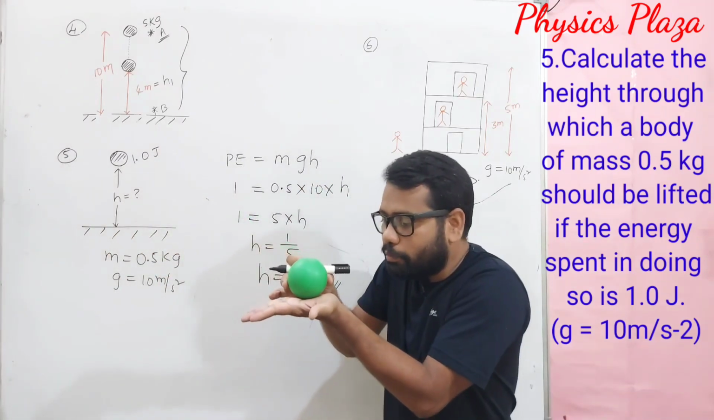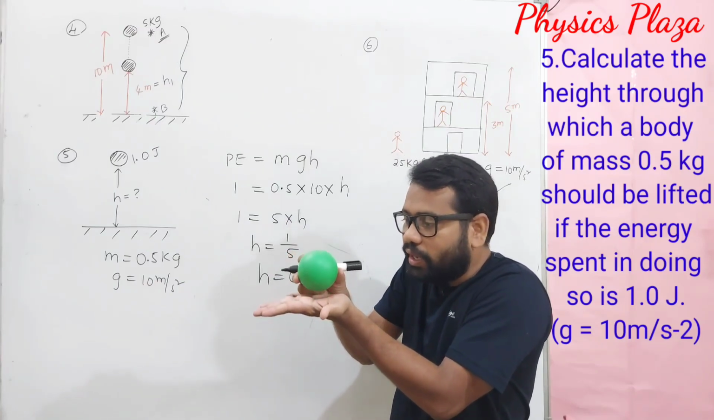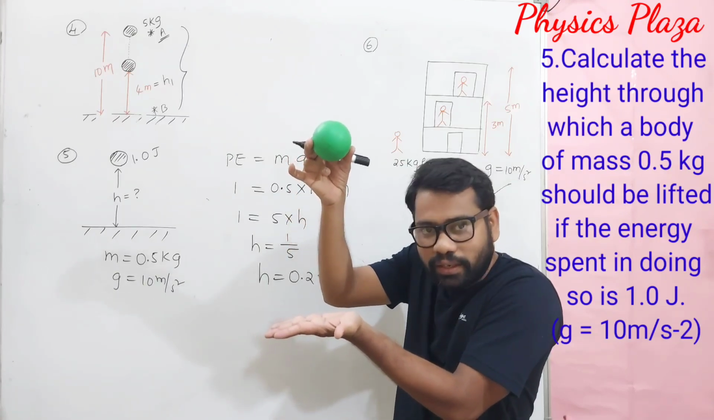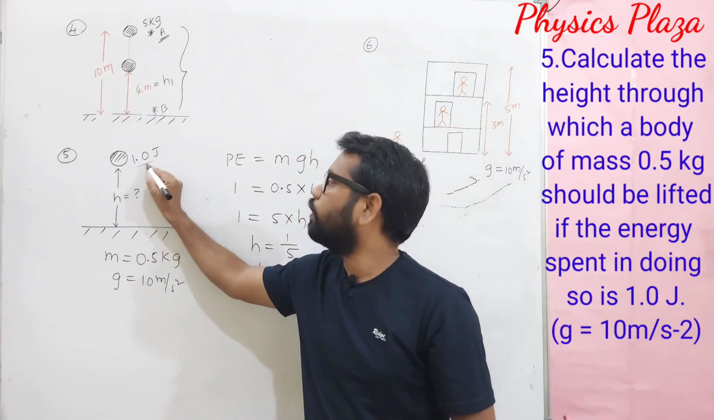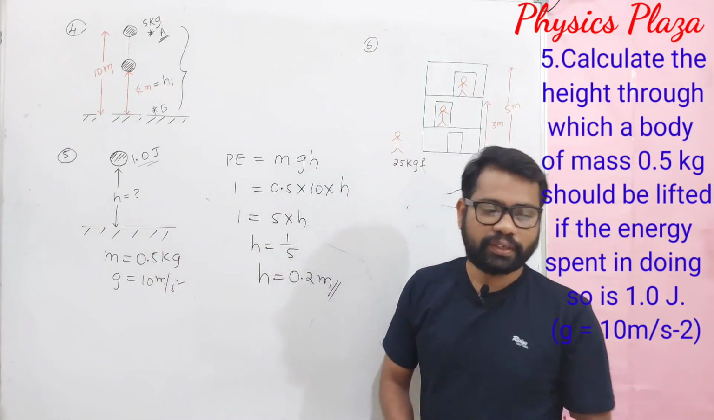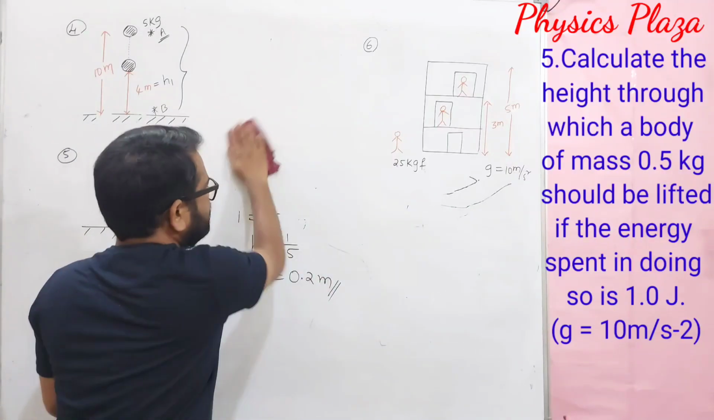So the body of mass 0.5 kg is taken to a height of 0.2 meters, so that the energy spent is 1 joule. Clear? Fine. Now we'll move to the next numerical. It seems to be very interesting, very simple also.